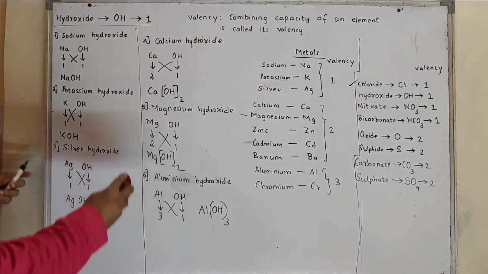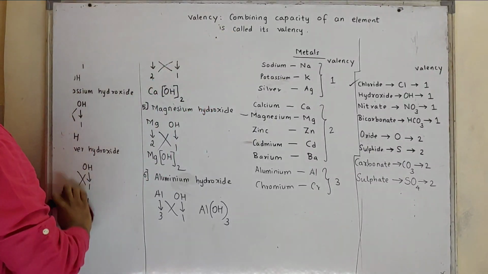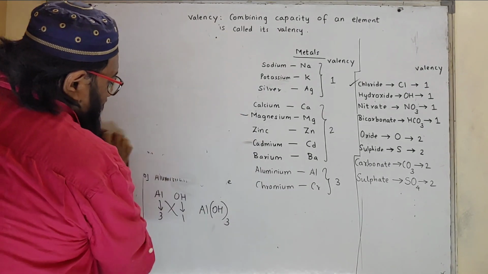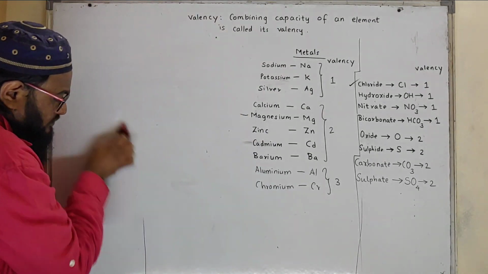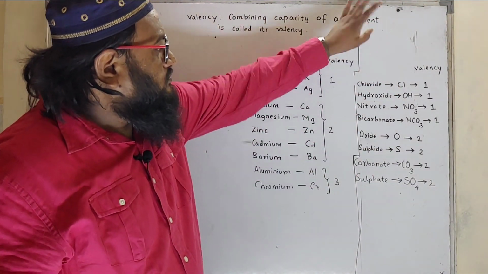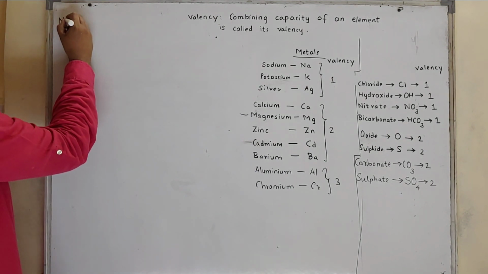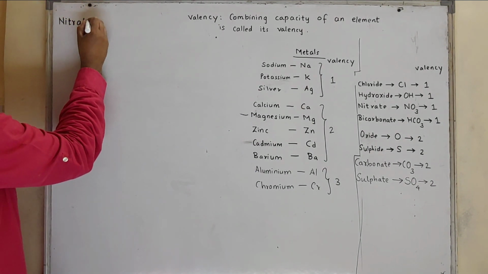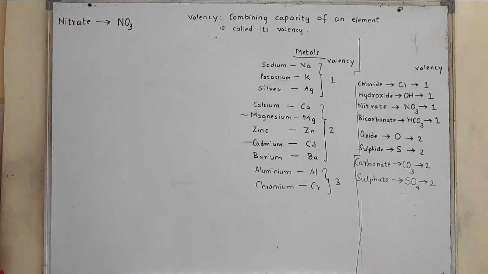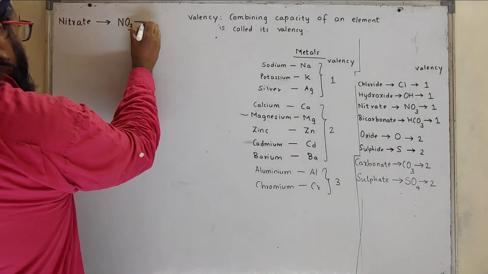Now we'll move towards nitrate. While writing the formula, you should know the valency. You can make a chart of this and stick it in your room. Then we'll form nitrates. What is nitrate? Nitrate is NO3. It is not a single element, it's a group. It's a group of nitrogen as well as oxygen, and its valency is 1.